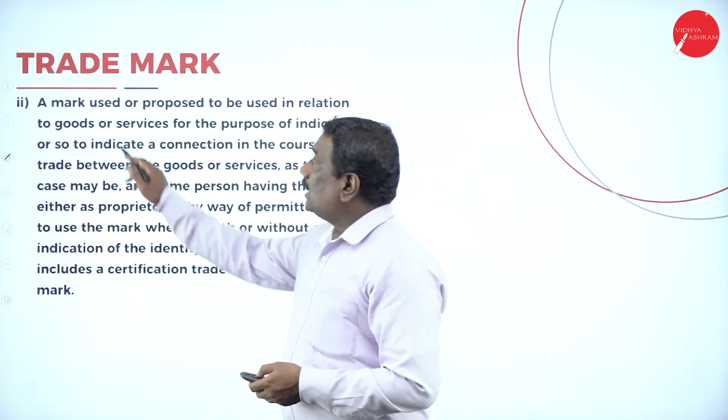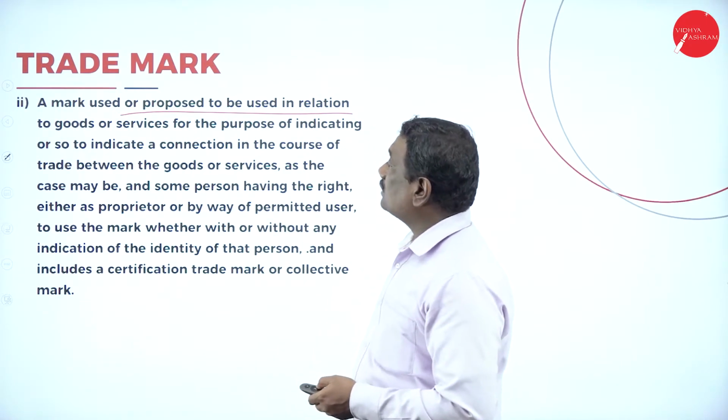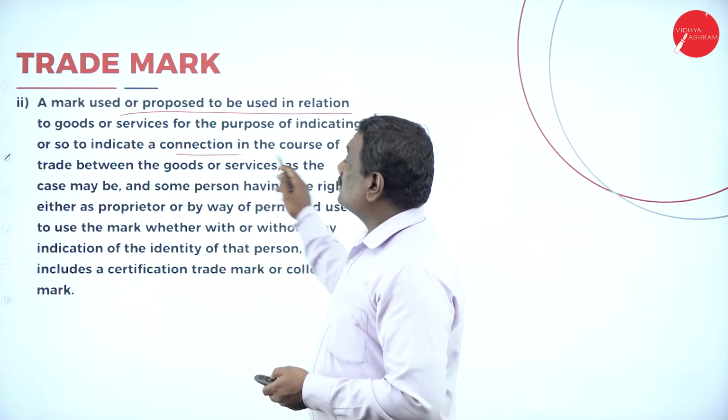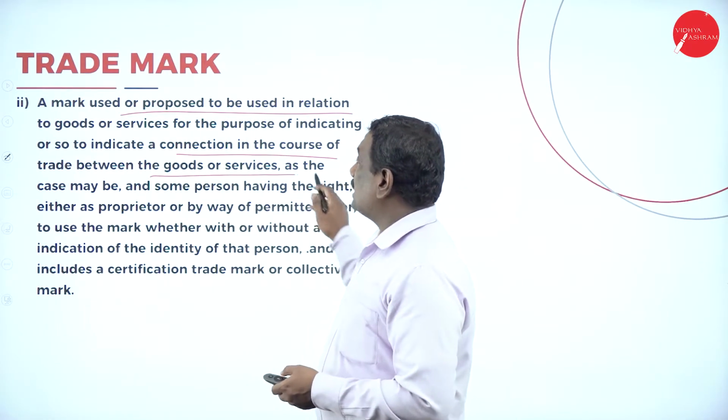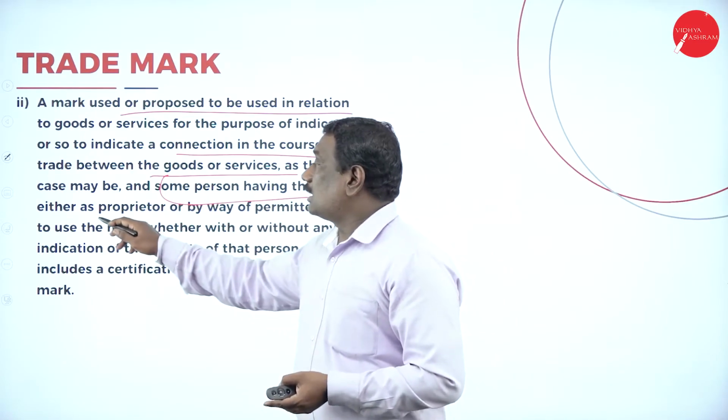Now secondly it says a trademark used or proposed to be used in relation to goods and services. It also means to indicate the connection again, the same thing, the course of trade between the goods and services, as the case may be. It says some person having a right either as a proprietor.